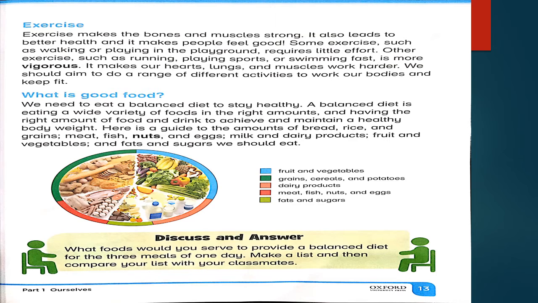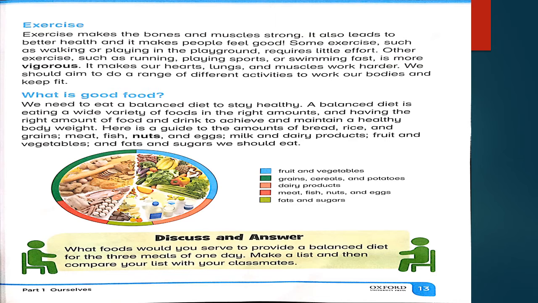As you can see कि green color की जो भी side है वो सबसे बड़ी है और that side is called grain, cereals and potatoes. It contains vegetables and cereals also. So next one is with orange color, dairy products.